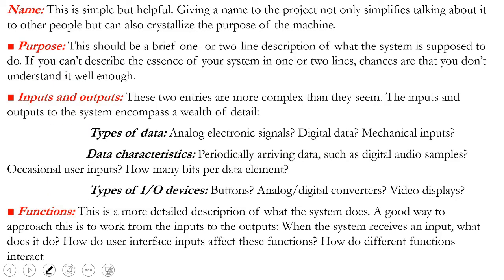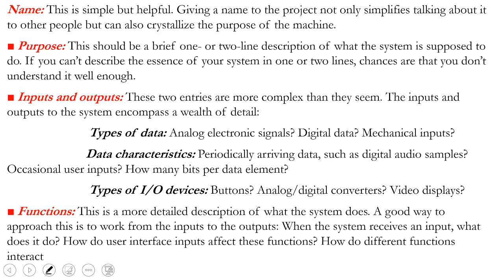From the customer, we have to get the exact name of the project with a crystal clear purpose of the mission. With the purpose, he has to describe the system in detail in one or two lines, what the system is going to do. For example, if I am going to make a coffee maker, then I have to say it has to make coffee, tea, and so on. If I am going for a coffee maker, it has to make cappuccino, black coffee, milk coffee, everything. So the purpose has to be mentioned.